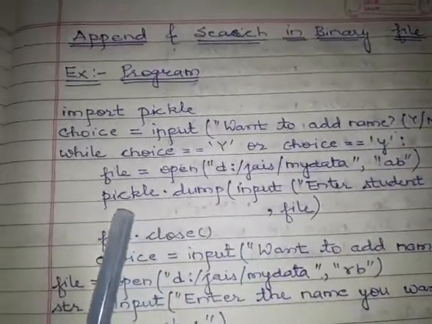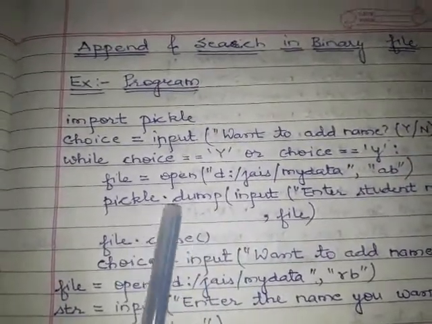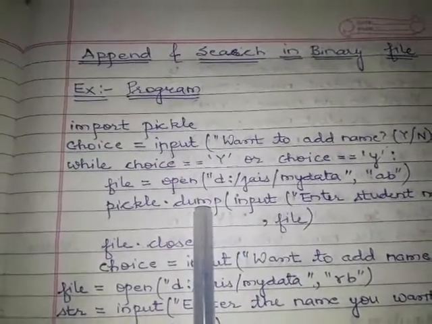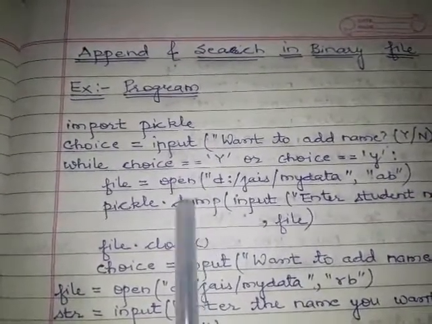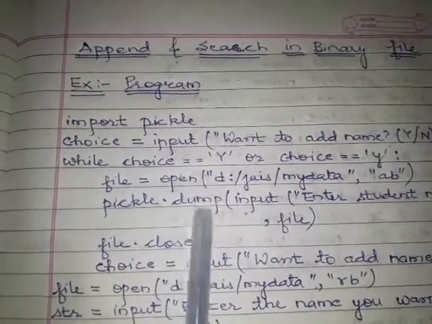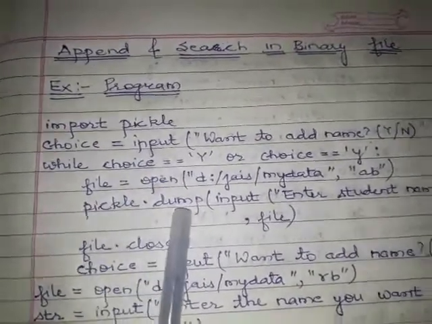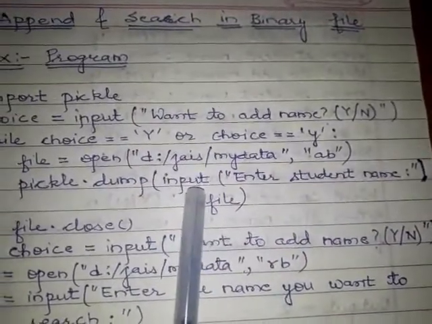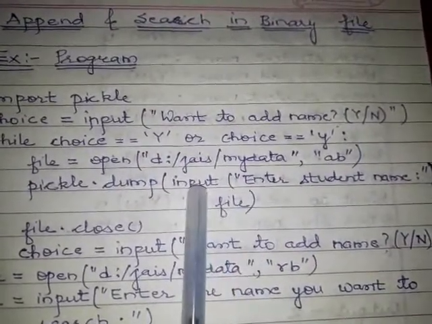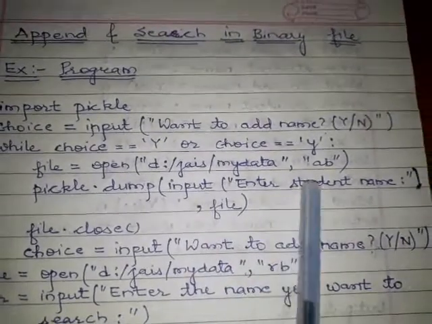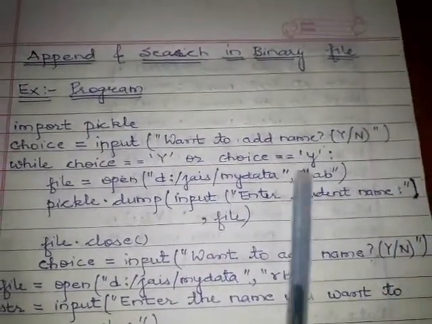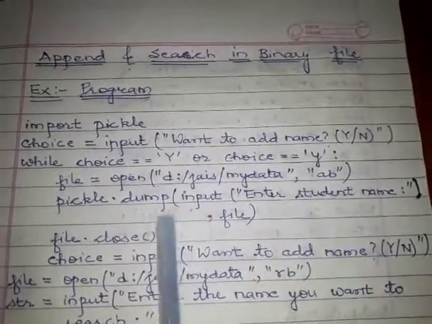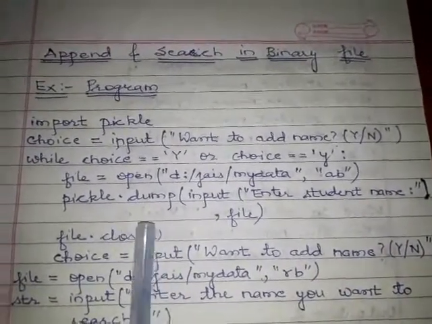Now I am using pickle.dump. Dump means to write your data in the file. Dump is used to put your data into the file. Here I am again using the input method. The input method will read the value at runtime. This is the first argument of pickle.dump. Dump accepts two arguments.